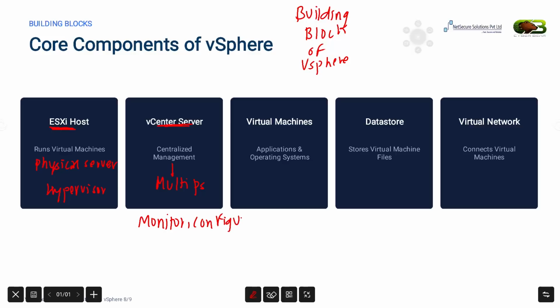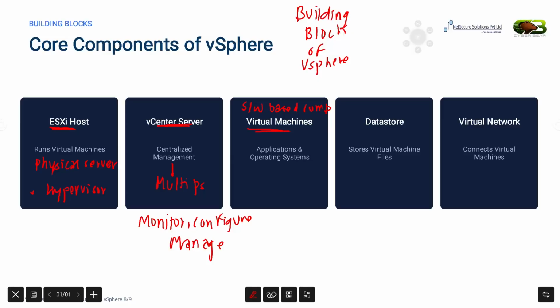Next, we have virtual machines. A virtual machine is nothing but a software based computer. It has its own operating system, CPU, memory, storage, and network, just like a physical computer. This is where applications and services actually run.